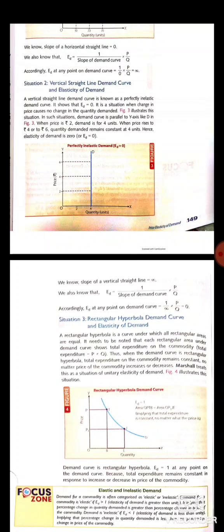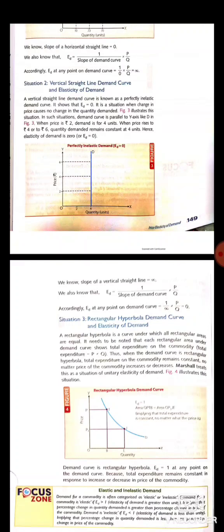When the price of the commodity was P, the consumer was demanding B units of the commodity. But when the price decreases to P1, the quantity demanded increases to A. So the percentage change in price is equal to the percentage change in demand. So it will be an example of a unitary elastic demand curve. So it can be explained with the help of elastic and inelastic demand curves also.